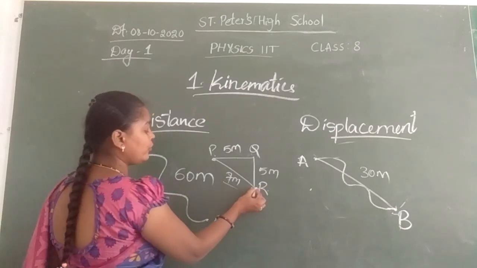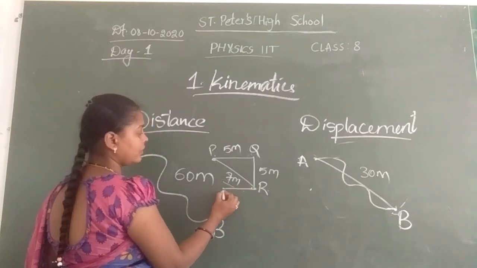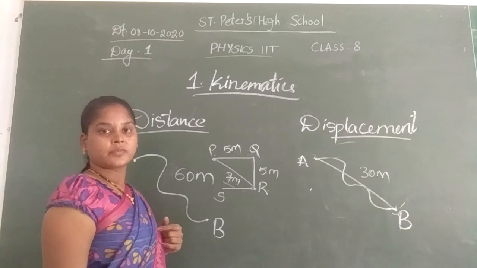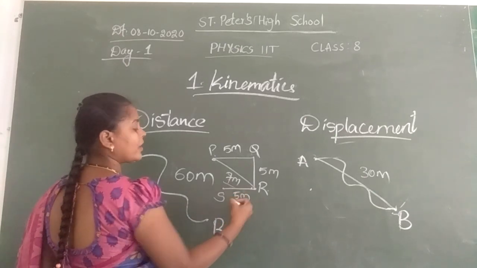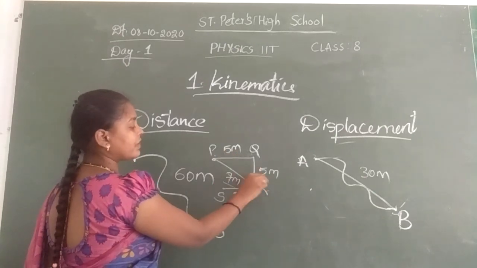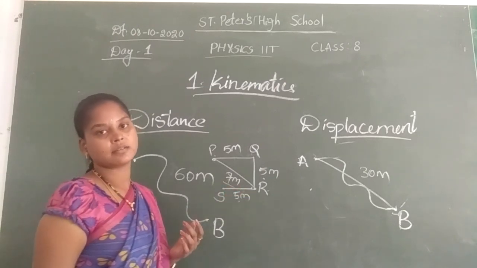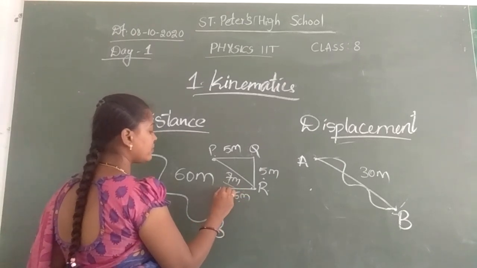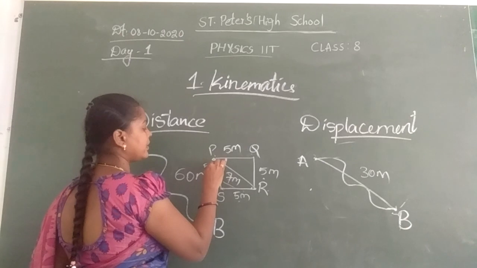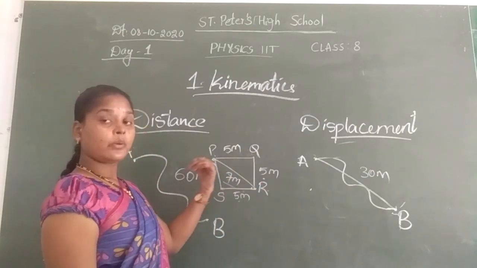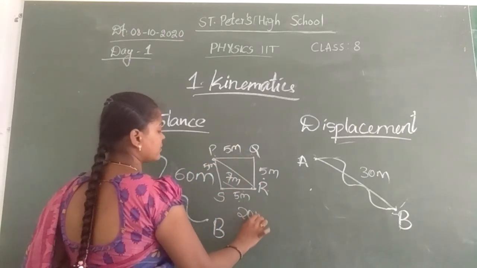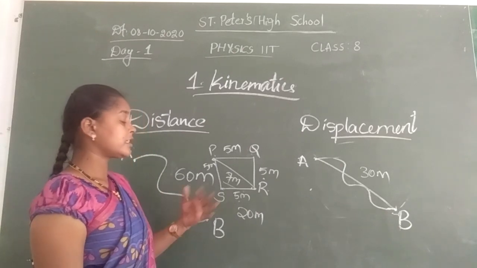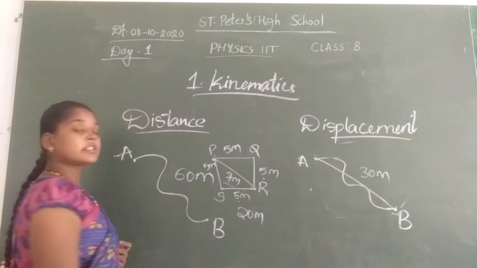And again I am moving from R to S, it is also 5 meters. What is the distance travelled by me? 5 meters plus 5 meters plus 5 meters, 15 meters. Again I am moving from S to T. Again it is taking 5 meters. So how much distance have I travelled? 20 meters. Okay. So what is the displacement now?